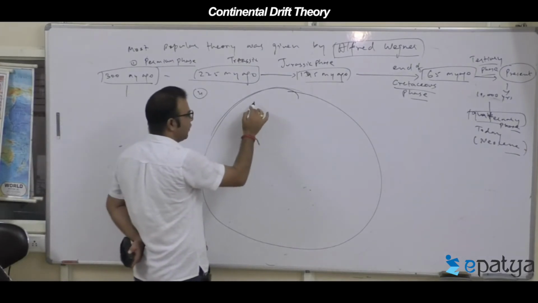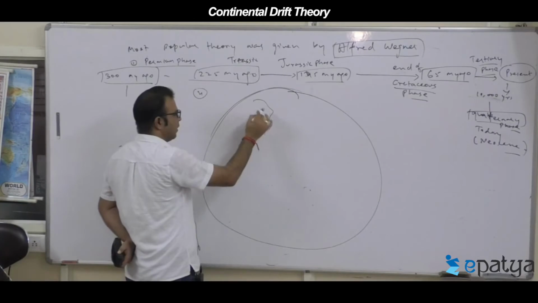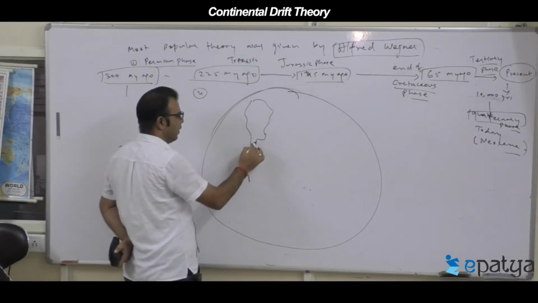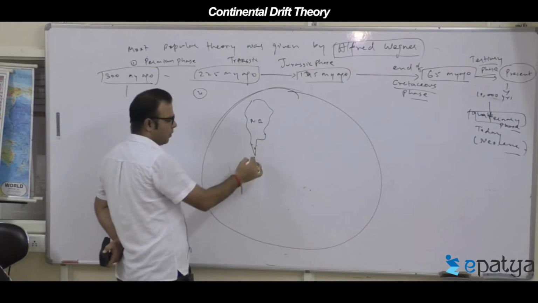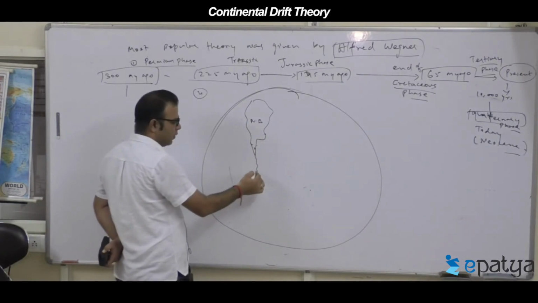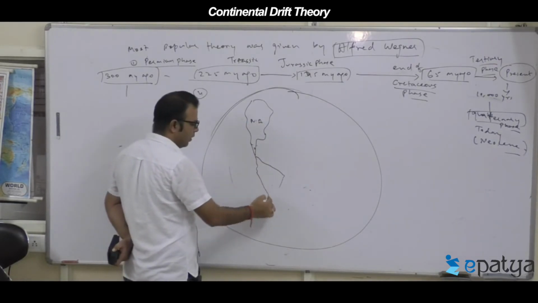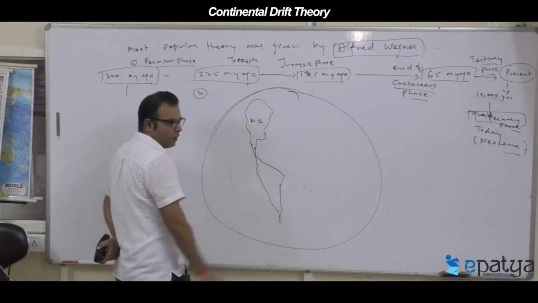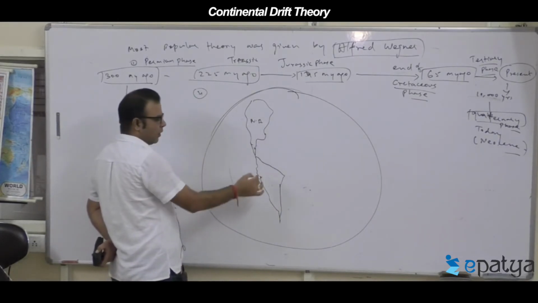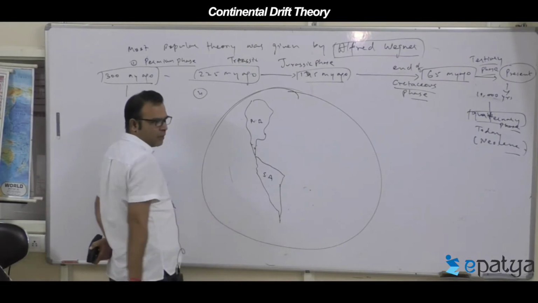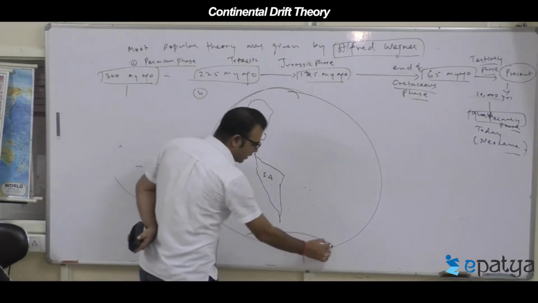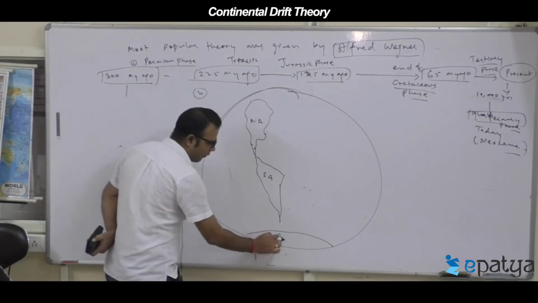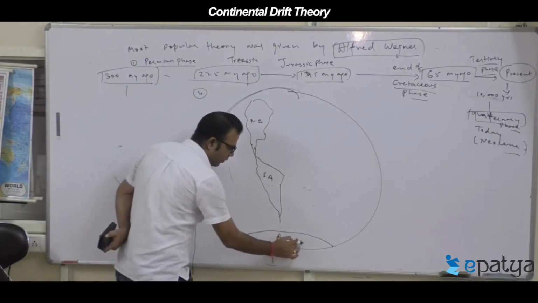So first is this part, your North American land. North American and South American land today have been completely joined. This has become North America and this has become the South American landmass. And Antarctica shifted completely towards the South Pole.